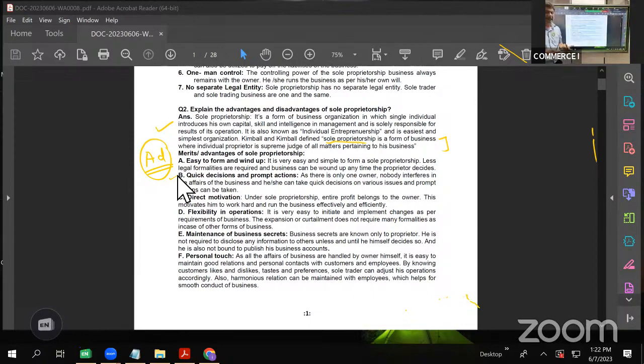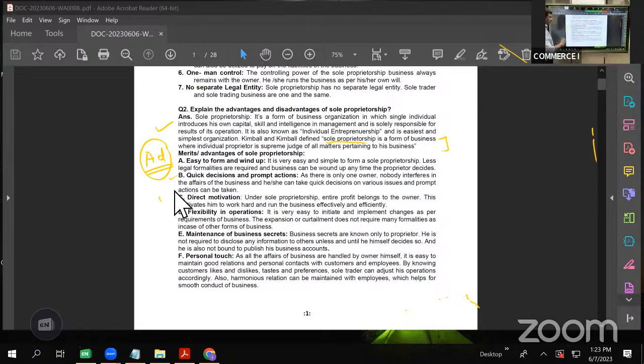So as we can understand, whether it is a decision in favor or against, that can be taken very quickly and promptly, and it is a very big advantage. Many times it happens that if any decision is delayed, that may cause a loss to the business. So this quick and prompt decision happens to be a very big advantage in case of sole proprietorship.